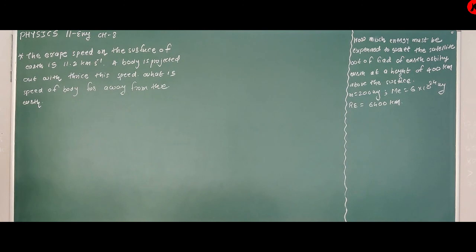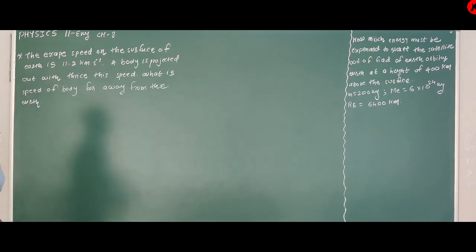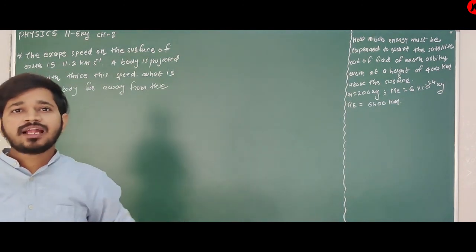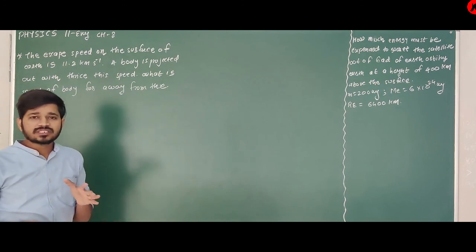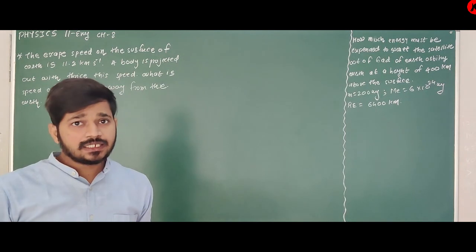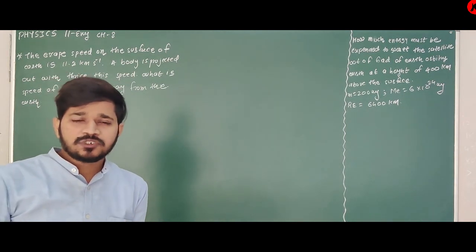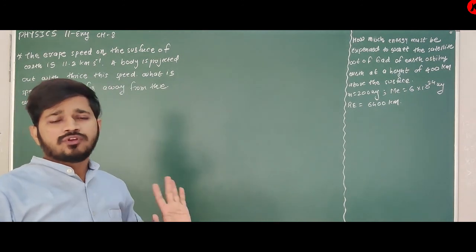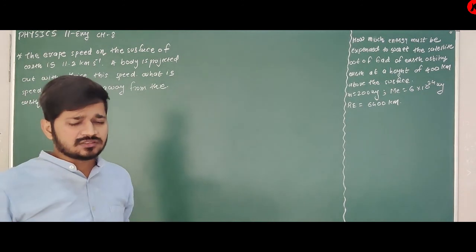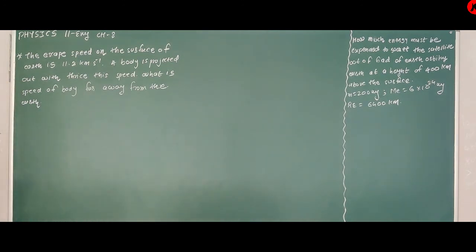The escape speed on the surface of Earth is 11.2 km per second. What is 11.2 km per second? You know. In the previous question, we discussed that one object is projected with 5 km per second. 5 km per second is less than escape speed, so the object cannot escape the gravitational field of Earth. It will be within the gravitational field of Earth.